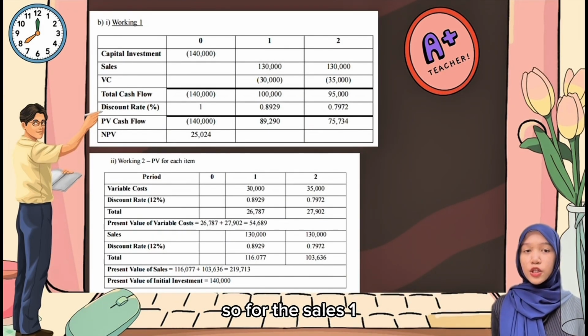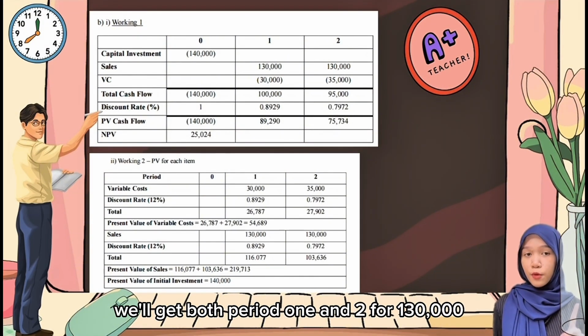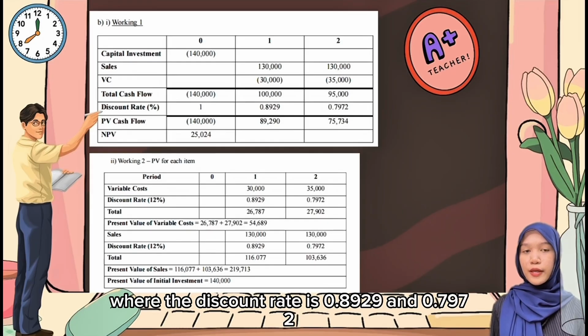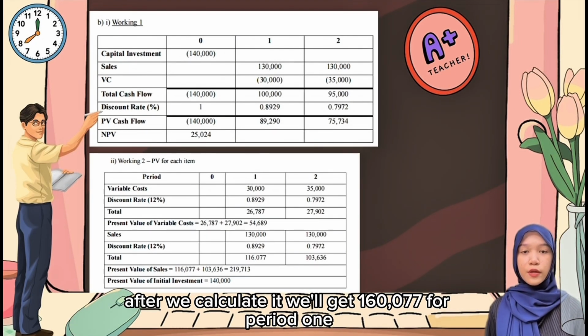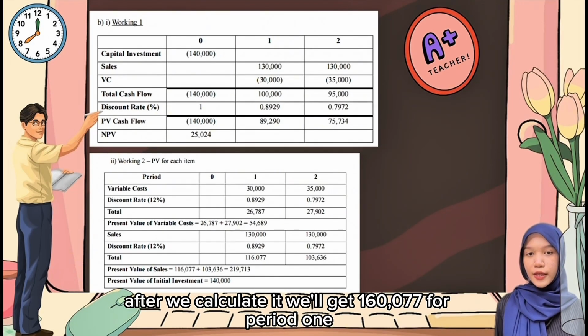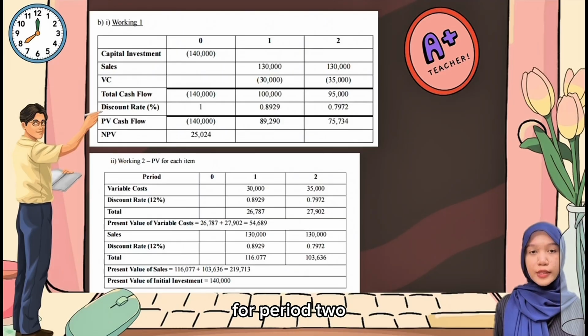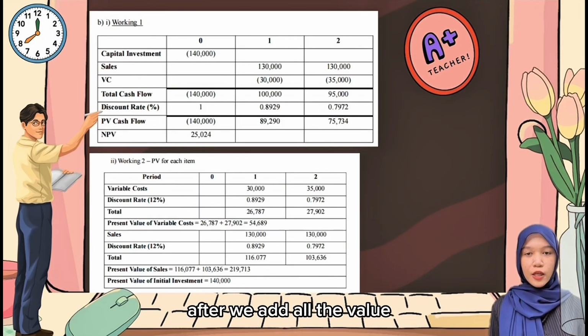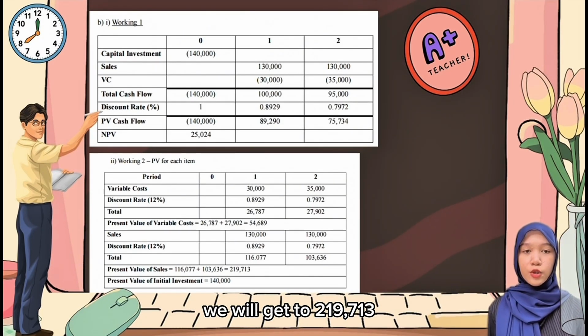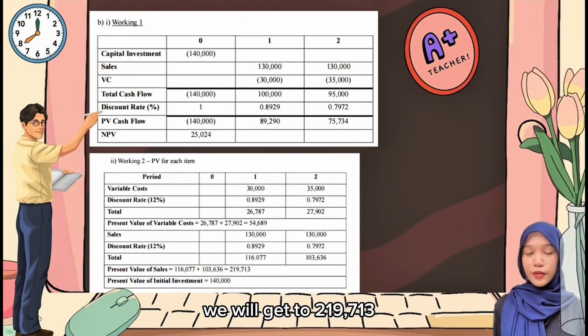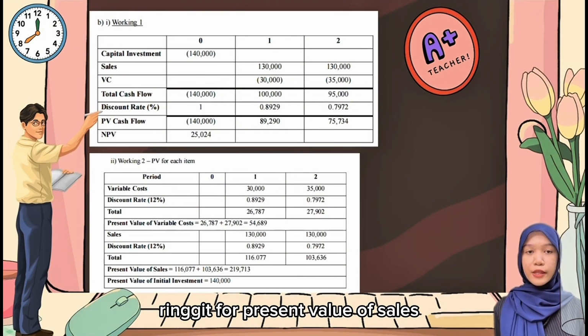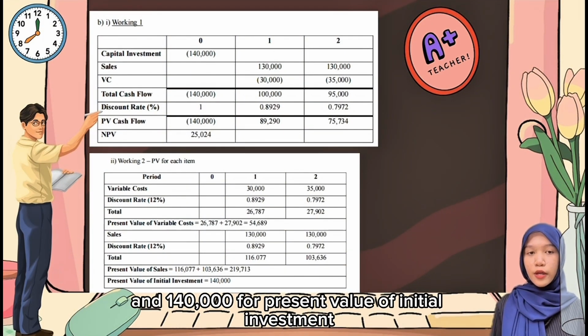So for the sales, we'll get both period 1 and 2 for 130,000, where the discount rate is 0.8929 and 0.7972. After we calculate it, we'll get 116,077 for period 1, and we have 103,636 for period 2. After we add all the values, we'll get 219,713 ringgit for present value of sales and 140,000 for present value of initial investment.